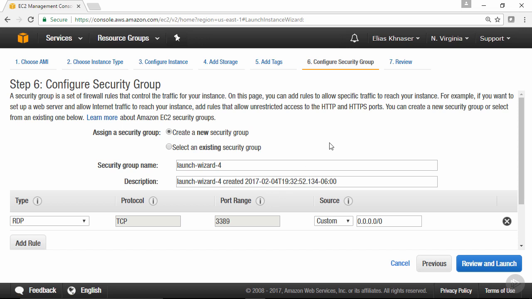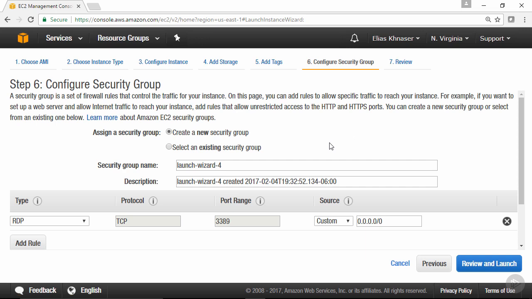Now, once you're at this step of the process, you're prompted to configure a security group. A security group is essentially a virtual firewall that is wrapped around this particular object. Everything in AWS is essentially an object of sorts, right? So in here, the instance is an object, and the security group is a virtual firewall that is being wrapped around it. So remember, now you have the operating system firewall. You've got the security group as a wrapper firewall around the instance. You also have your network access control list and different layers of security.